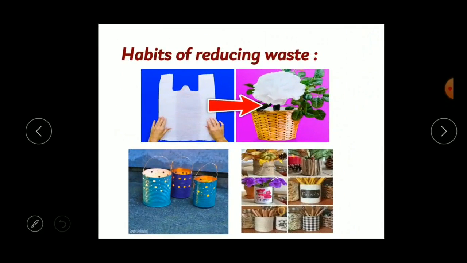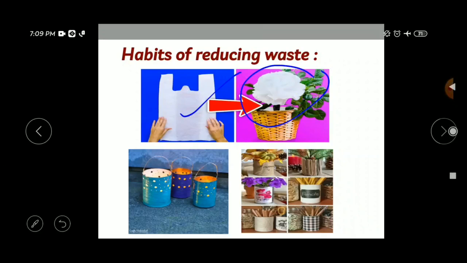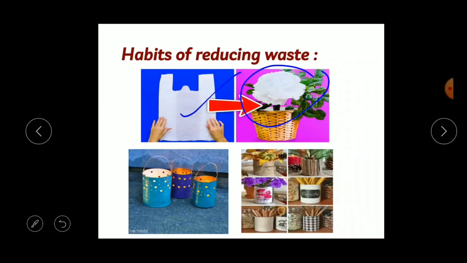Habits of reducing the waste. What do you mean by habits of reducing the waste? How can we reduce or manage this waste? First of all, instead of throwing away plastic bags, they could be used to bring things or to keep things. Here you can see you can reuse them by making decorative items like a flower. How beautiful it looks, right? You can also use the plastic bags to keep things.